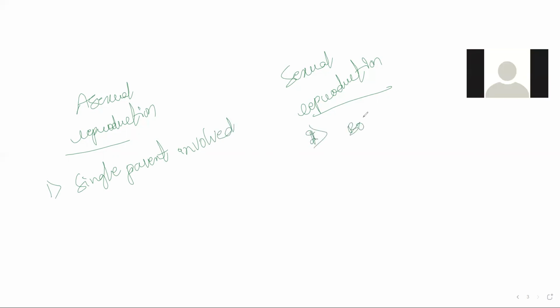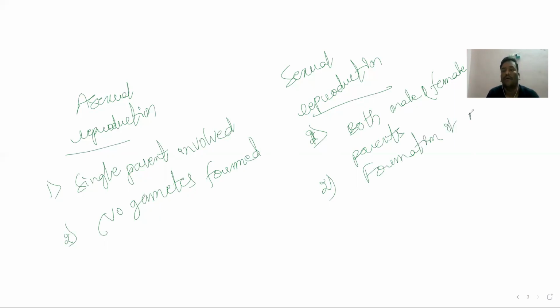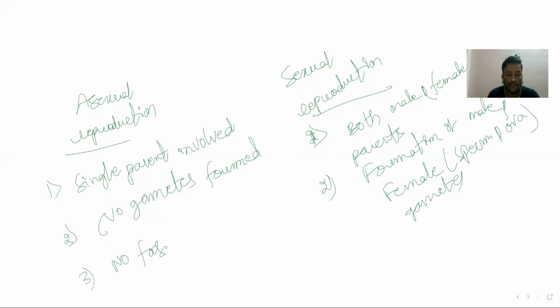In sexual reproduction, both male and female parents are involved: two parents, one male and the other female. In asexual reproduction, no gametes are formed. Here, there is formation of gametes, male and female gametes, which we would say are sperm cell and ova cell. There is no confusion. Next, in asexual reproduction, there is no fusion of gametes.